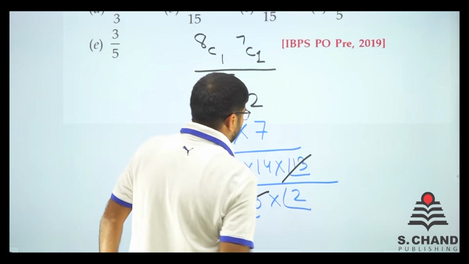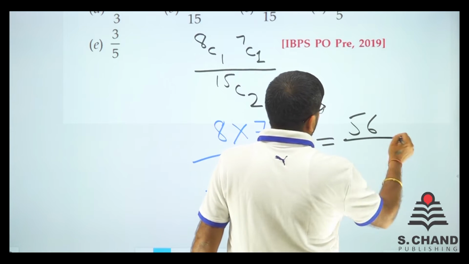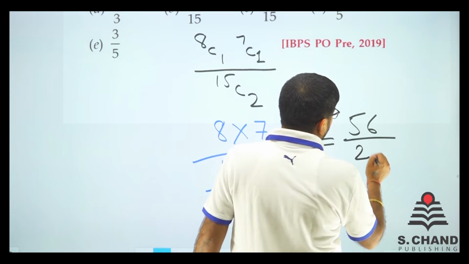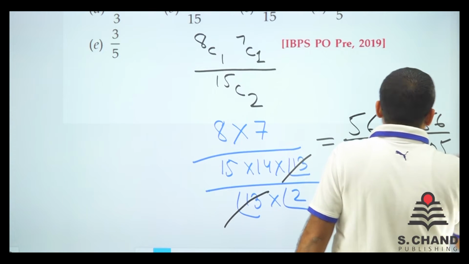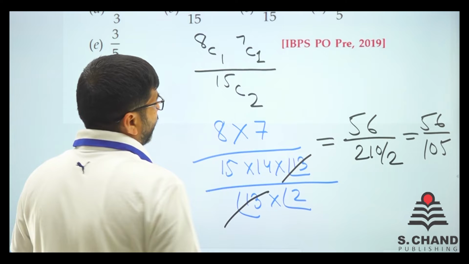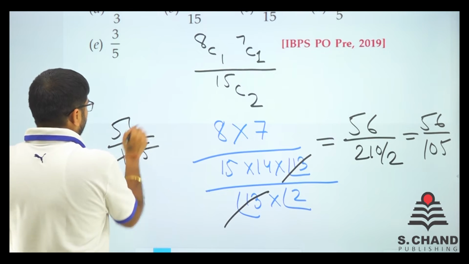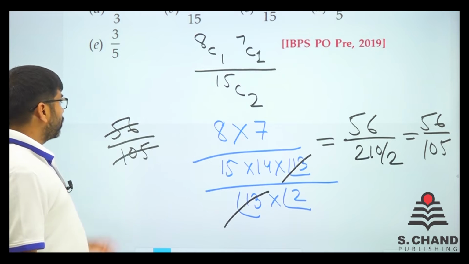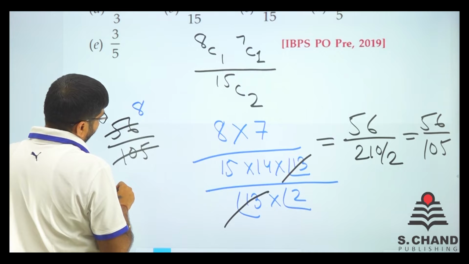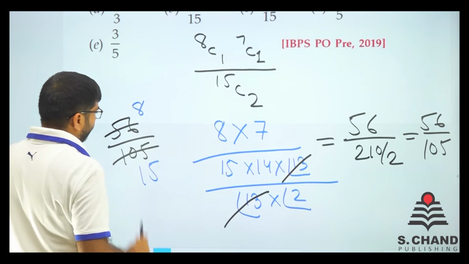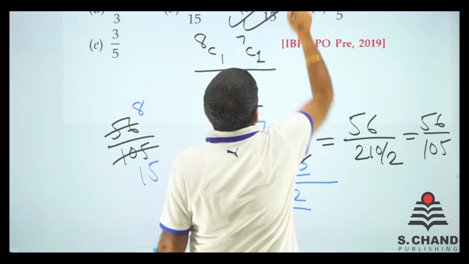So this gets cancelled out. Now we have 8 into 7 is 56, and we have 210 divided by 2. So we have 56 divided by 105. Is there any option like 56 divided by 105? No. So let's calculate it more. Just divided by 3, I guess. So it will be divided by 7. So 7 is like 8 times, and 7 is like 15 times. So 8 by 15, is there any option? Yes, we have. 8 by 15 is the answer.